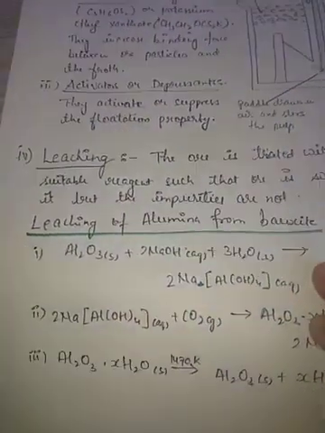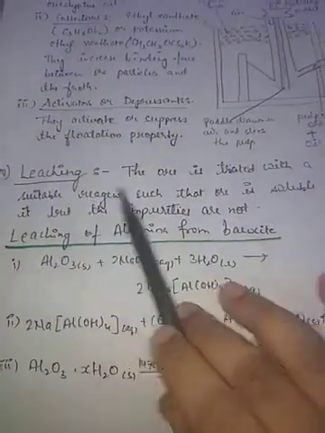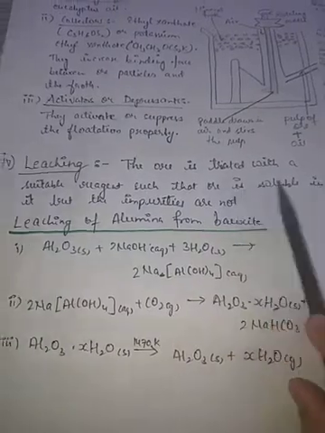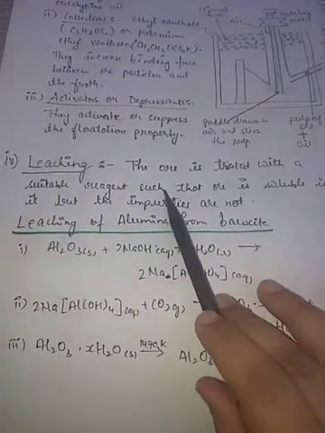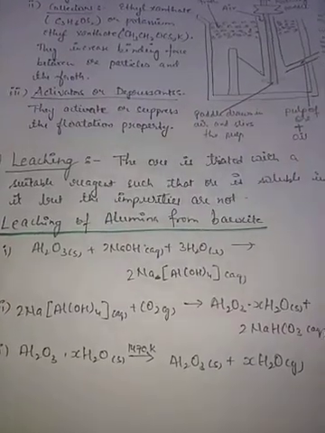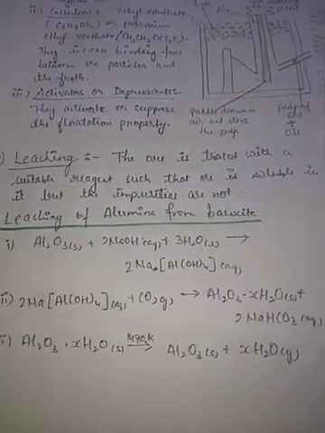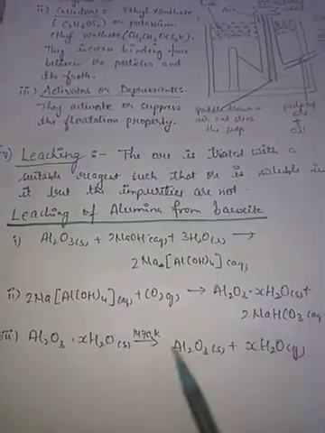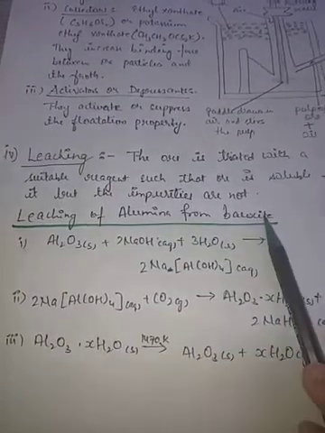The fourth one is leaching. The ore is treated with a suitable reagent such that the ore is soluble in it. Only the ore will be soluble, and all the other impurities will remain insoluble, and these are separated by the process of filtration. So here the reactions show the leaching of alumina from bauxite.